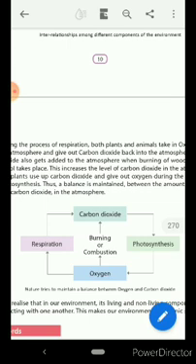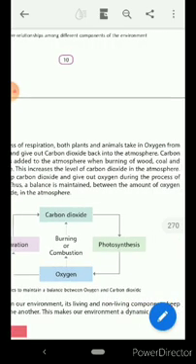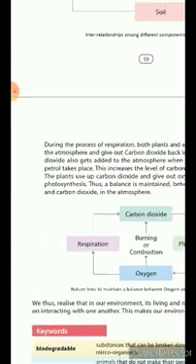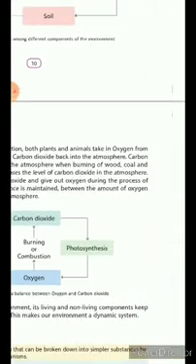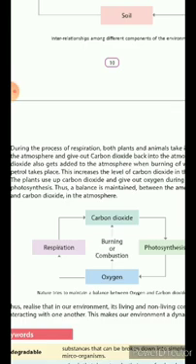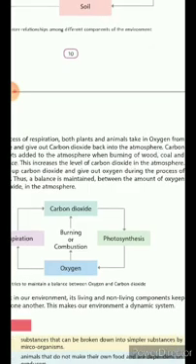So all the living organisms take in oxygen, either plants or animals, and this oxygen comes in the atmosphere or taken by living organism and give out carbon dioxide back into the atmosphere.